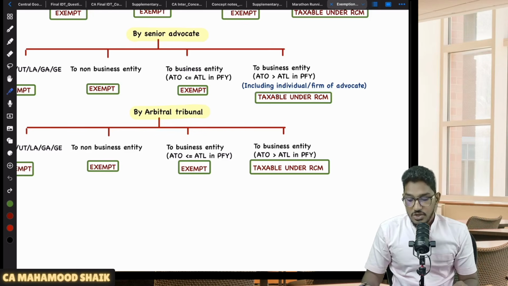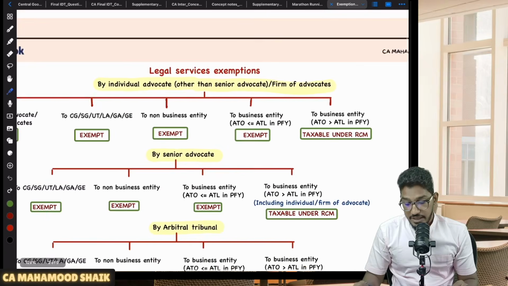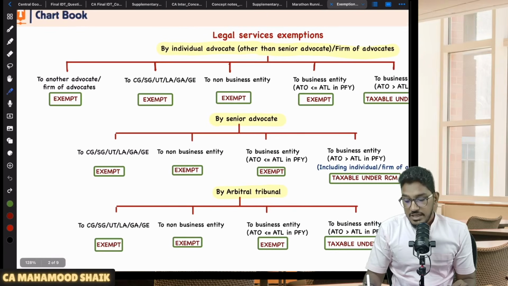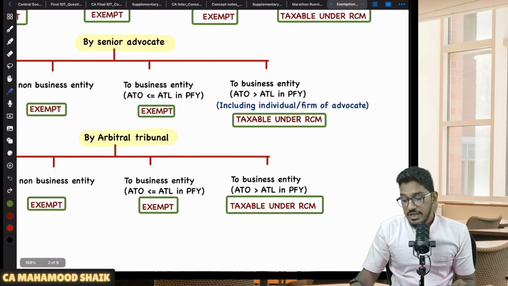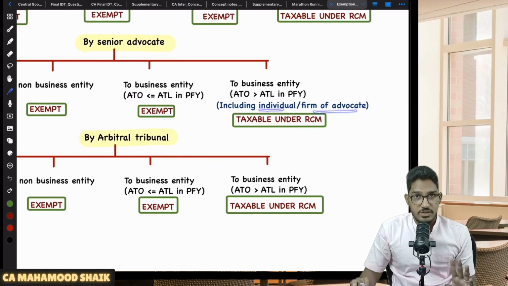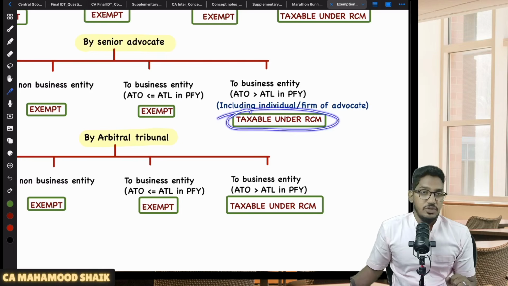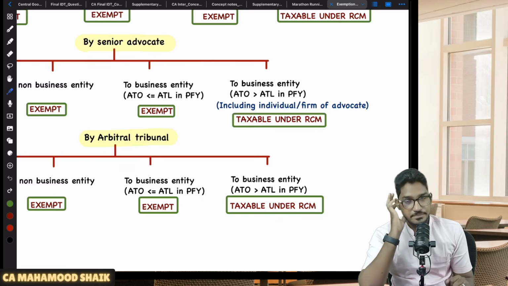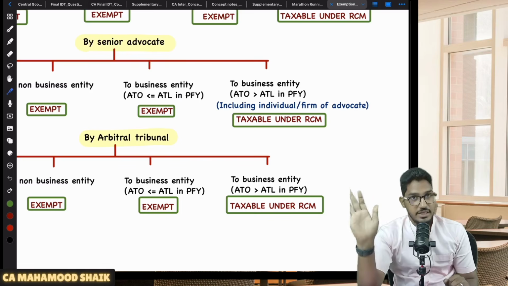Able to understand? So the difference between an individual advocate and a senior advocate is, in case of an individual advocate or firm of advocates, even if they are providing services to another advocate or firm of advocates, it is exempt. But if a senior advocate is providing services to another individual advocate or firm of advocates, then there is no such specific exemption. And if their aggregate turnover has exceeded the applicable threshold limit in the preceding financial year, they will become taxable, that too under reverse charge mechanism. Able to understand, clear and comfortable?